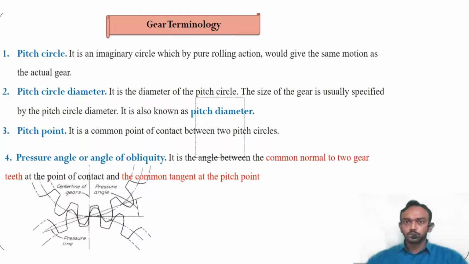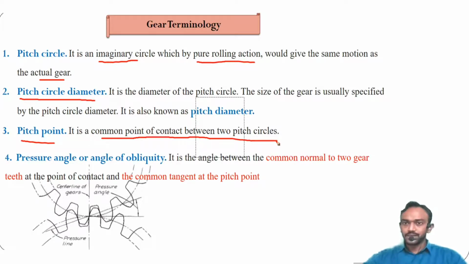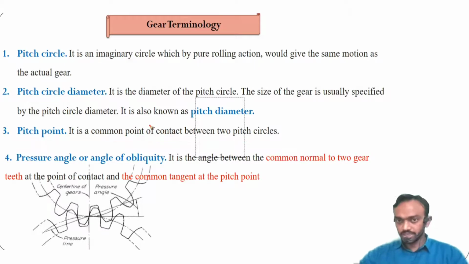First of all, pitch circle: an imaginary circle which, for pure rolling, is considered as the actual gear. Pitch circle diameter means the diameter of that particular circle. Pitch point: the common point of contact between two pitch circles is known as a pitch point.